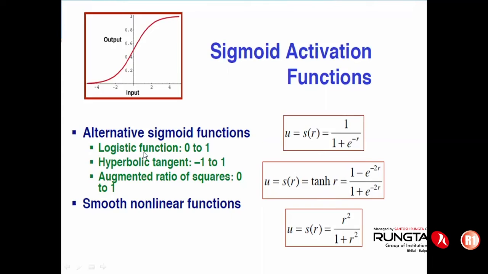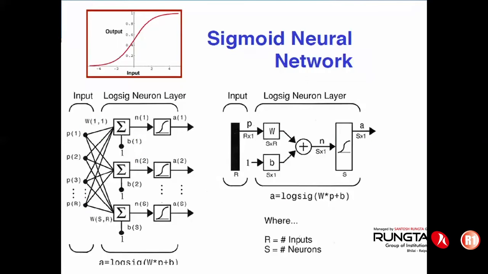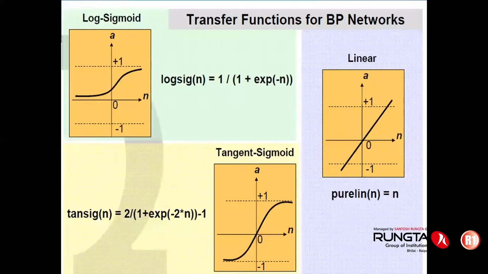So the logistic or sigmoidal function will map values between 0 to 1. The hyperbolic tangent function will map values between -1 to 1. So these are the two transfer functions which we predominantly utilize. This is how the depiction looks. This is a pure linear function, which gives a linear output. This logistic function will map between 0 to 1, and this is the tansig function, which will map the value between -1 to 1. Now the question is why we really need to map or scale the value between 0 to 1 or -1 to 1.